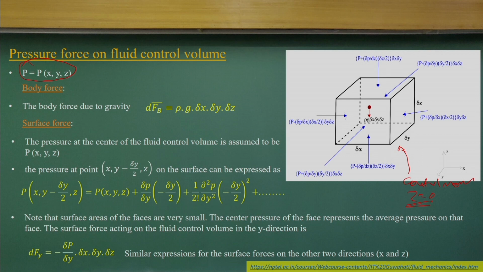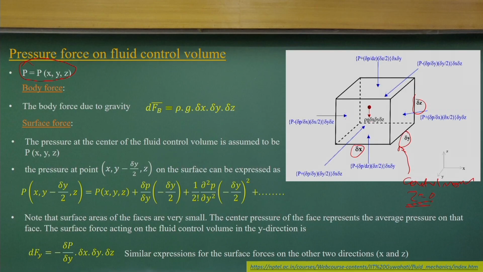As you have considered, it is a simple parallelepiped control volume with sides delta x, delta y and delta z. There are 3 Cartesian directions, x, y and z, and I am considering a point which is the centroid of the parallelepiped. At that point the gravity force is acting, which is the body force component. The gravity force will be the unit weight multiplied by the volume of the control volume, which is delta x, delta y, delta z.